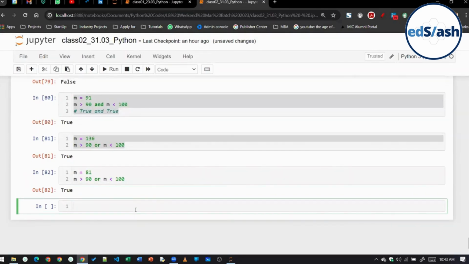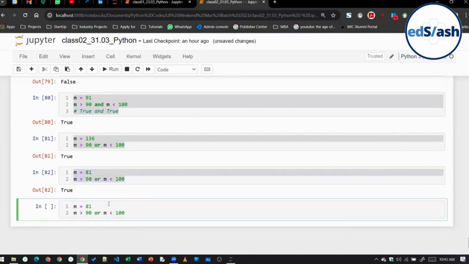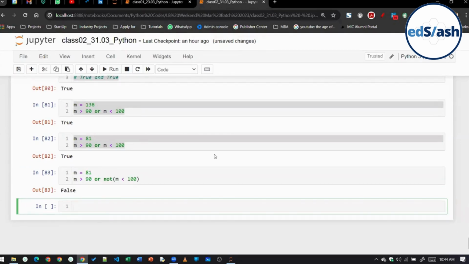Because in case of the OR operator, we need a single true. So m less than 100 is true, right? Now, the output of this: false, right? Because m greater than 90 will give us false.